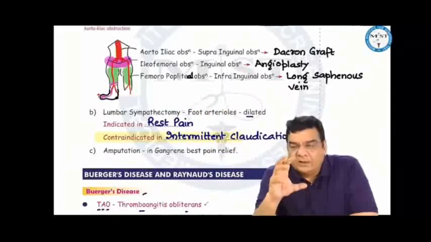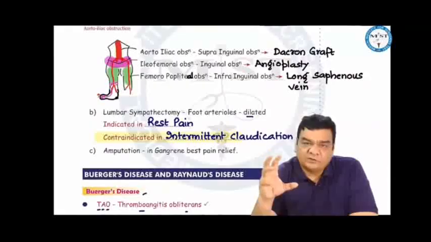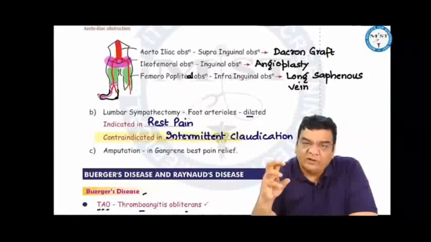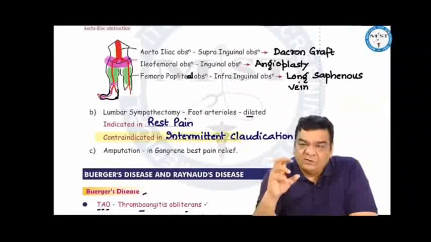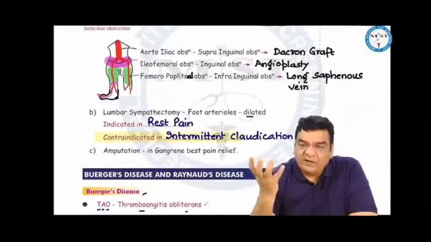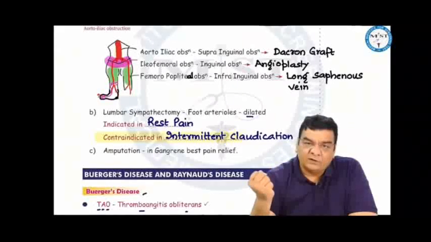Rarely, like in Buerger's disease, when we do not have too many treatment options, if the patient comes to us with rest pain, to relieve the rest pain, that means to increase the blood flow in the foot, we can do lumbar sympathectomy, remove the lumbar sympathetic chain from the lumbar region. This will make the arterioles of the foot dilate. And if they dilate, they will steal blood from the calf, so more blood will come into the foot arterioles and the rest pain will be relieved.